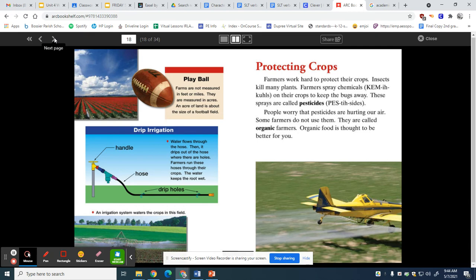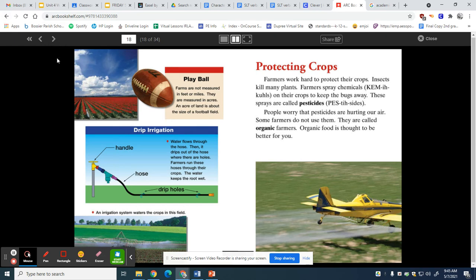So as you notice right here, sometimes with words that are bigger, sometimes with the academic vocabulary, they kind of break it apart for you into the different syllables to help make it a little bit easier for you to read, because they know that you might not be familiar with these words. So pesticides is one of those academic vocabulary words, and we know that that just means bug spray basically, right? And chemicals, that's like a mixture of things that they put together and they spray on the crops.